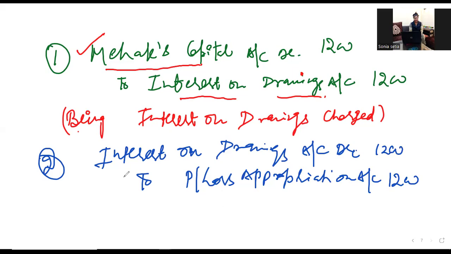This time, why we have written interest on drawings in the credit side of profit and loss appropriation?